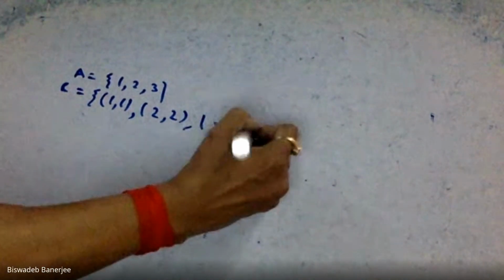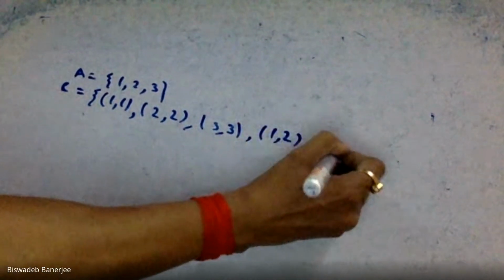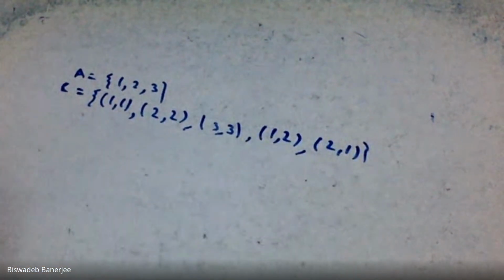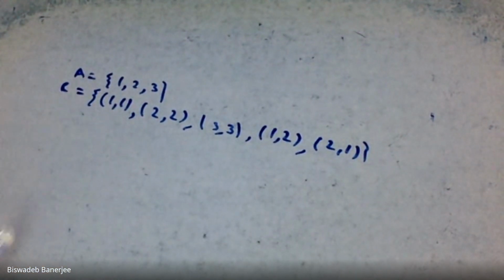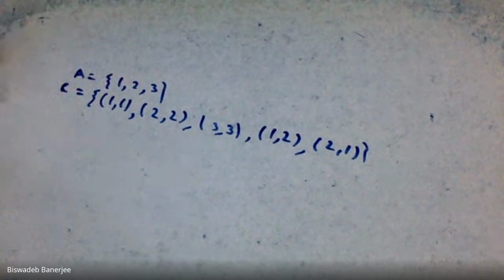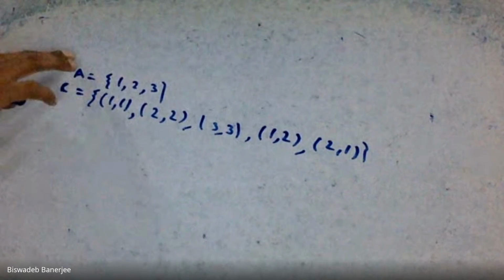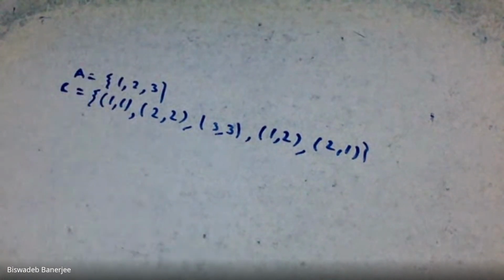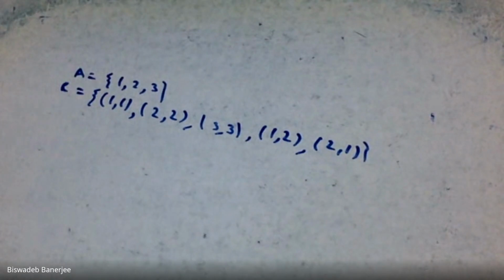Then take some more elements, (1,2), (2,1). Equivalence class means we have to consider a set and a relation.